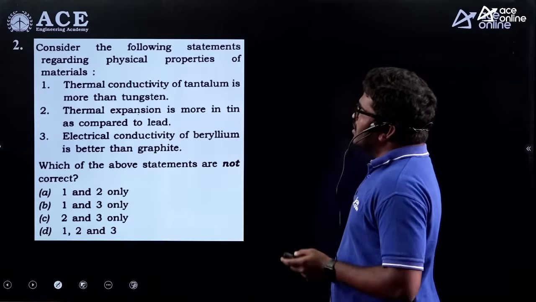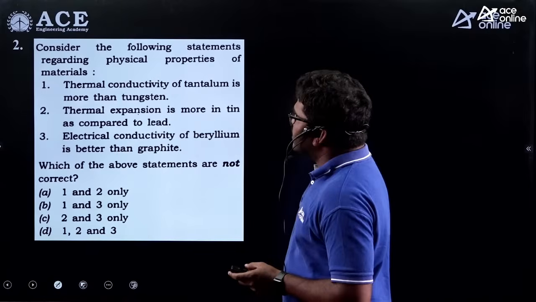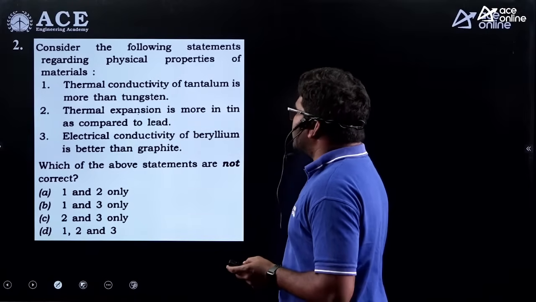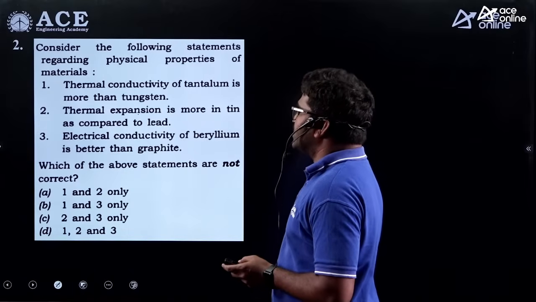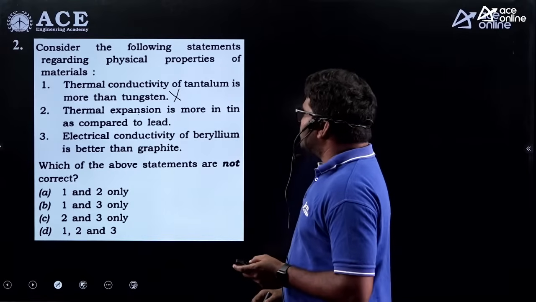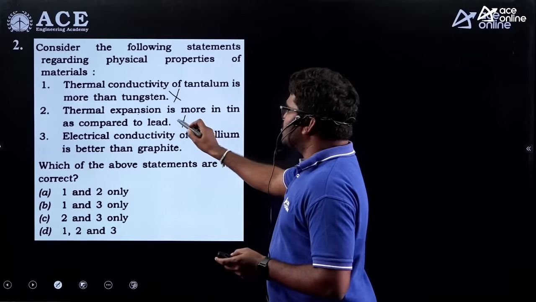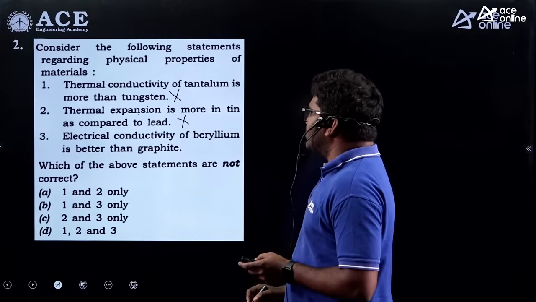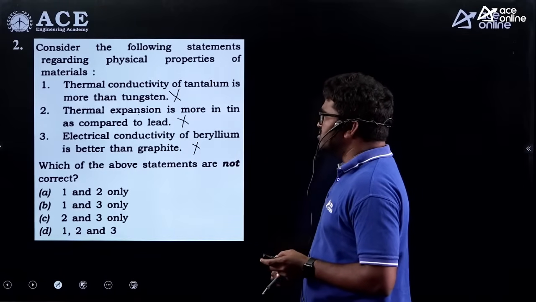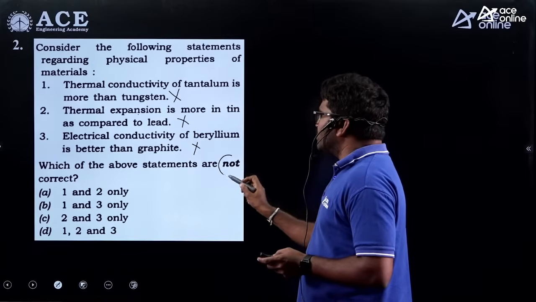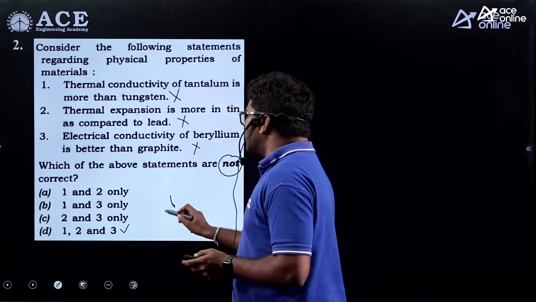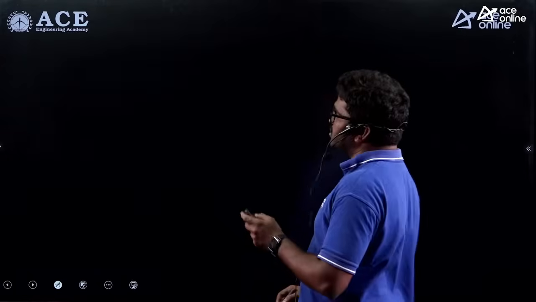Now here is a question related to physical properties of metals. The thermal conductivity of tantalum is more than tungsten, so this is not correct. Thermal expansion is more in tin compared to lead, this is also not correct. Electrical conductivity of beryllium is better than graphite, it is also not correct. All the three statements are not correct. So here they are asking which of the given statements are not correct. So all the three statements are not correct. D is the correct option for this question.